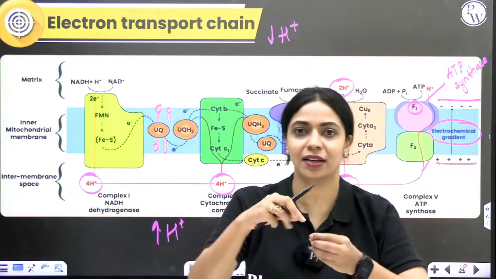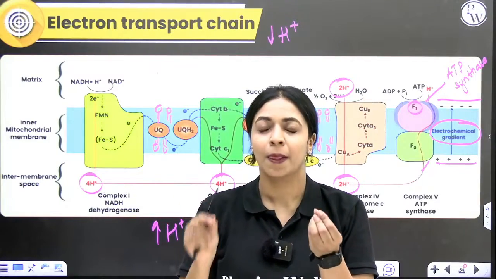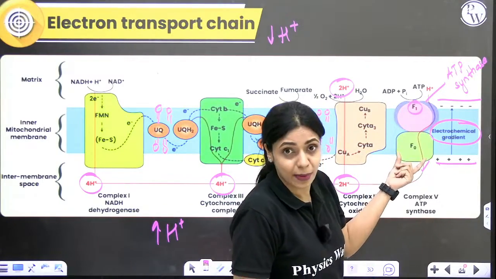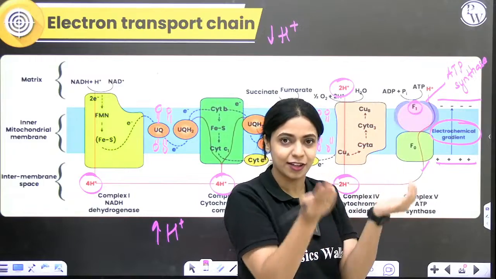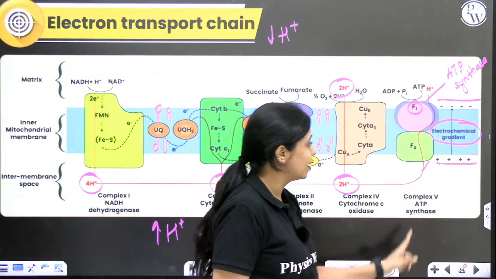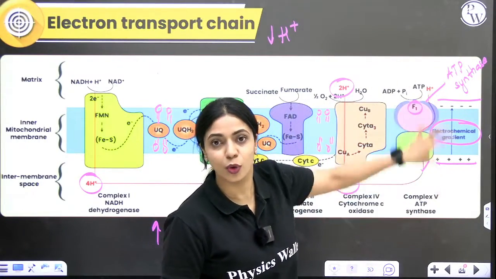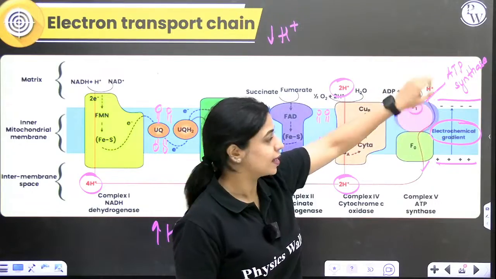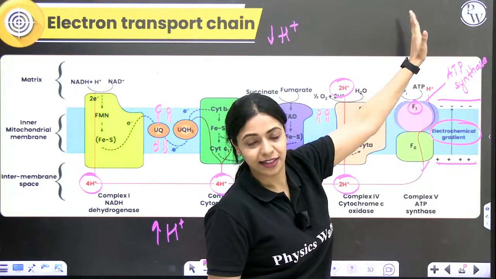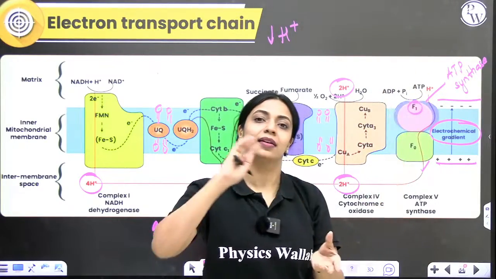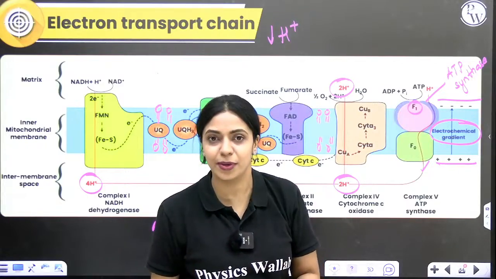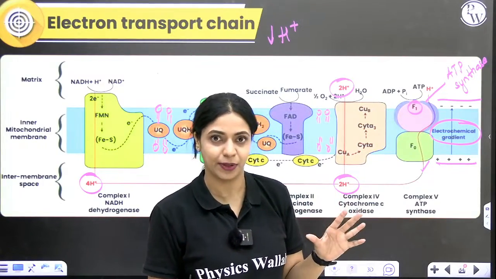You can think of it like a lollipop kind of structure, where the transmembrane protein is like a tunnel, a channel through which the protons will pass along their gradient. From where it's more to where it's less, it's going to pass like this. As the protons are passing, the ATP synthase head will rotate. Because of some conformational changes, it will synthesize ATP.